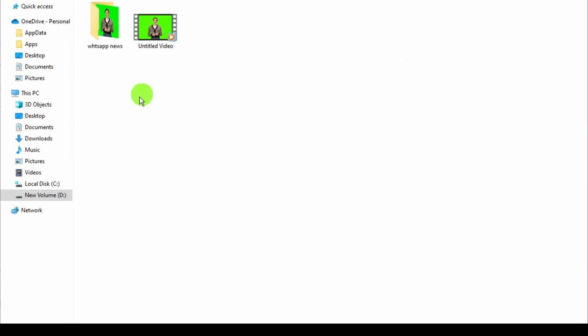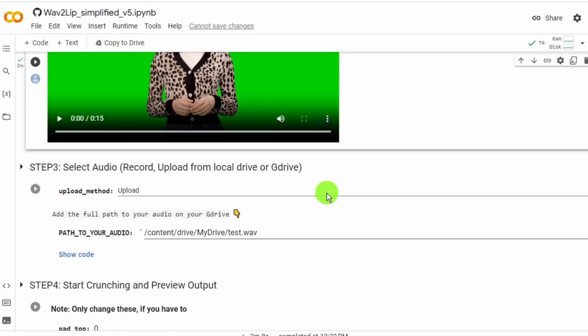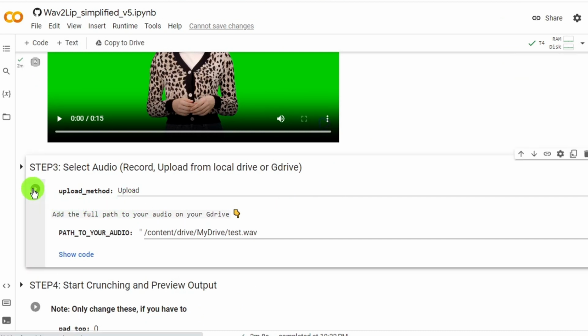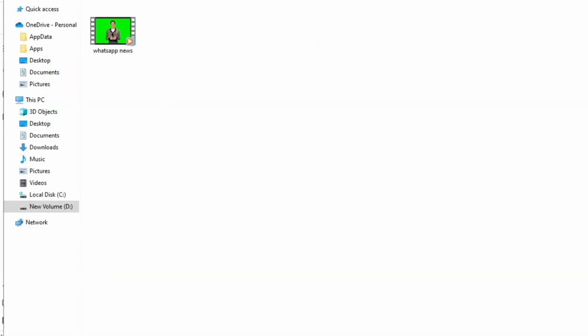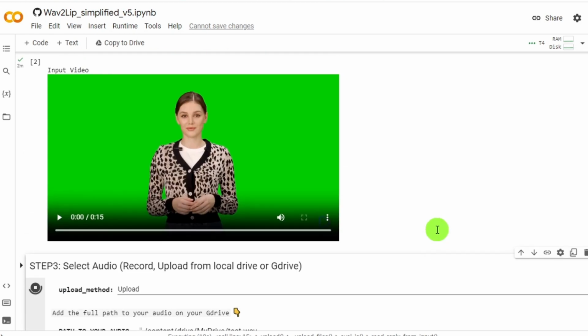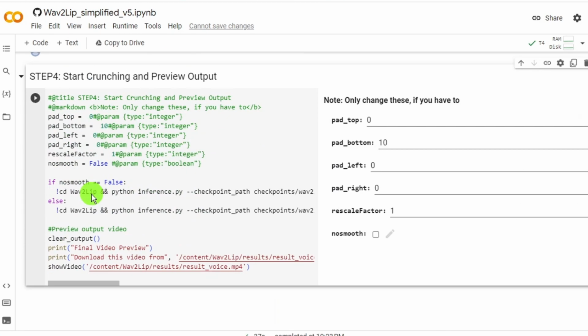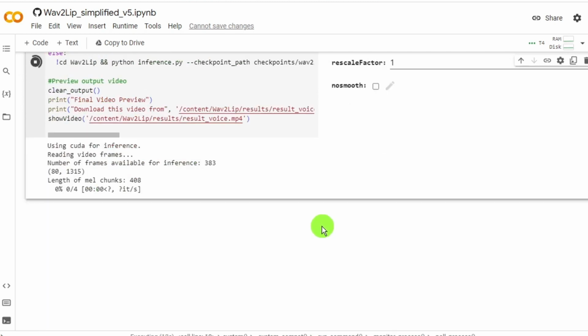Now upload the file that was generated by HeyGen. Scroll down to step 3. In this step, we will upload the voiceover that was generated by PlayHT. Keep in mind that this tool can create lip sync from only 1 minute at a time. Do not upload audio longer than 1 minute. After uploading the audio file, move to step 4 and click the play button.